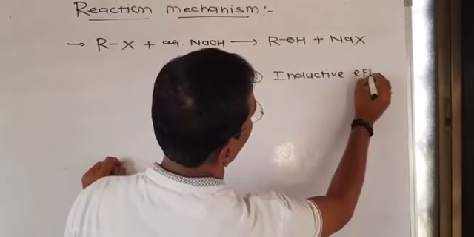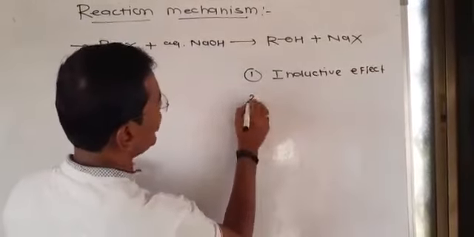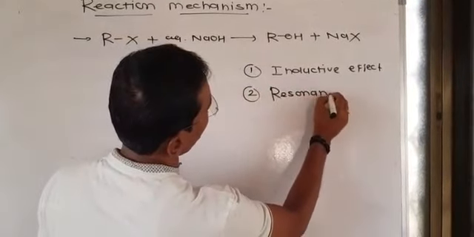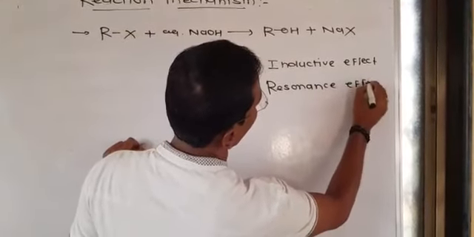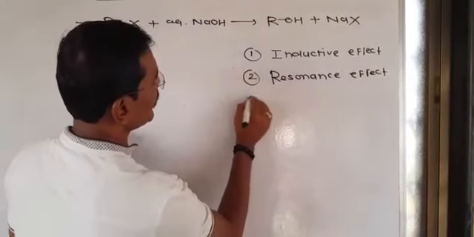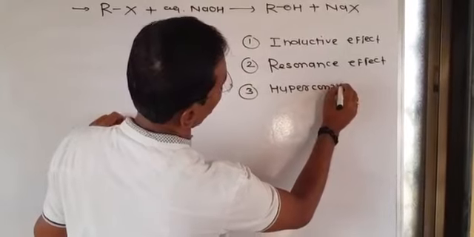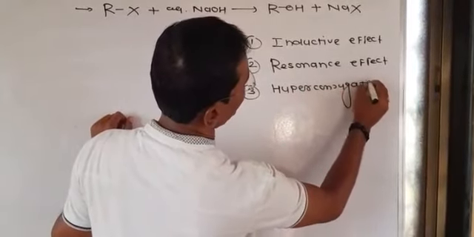The second effect, which is also very important in organic chemistry, is called the resonance effect. Then the third effect, also very important in organic chemistry, is called hyperconjugation. Like this, so many effects are there.